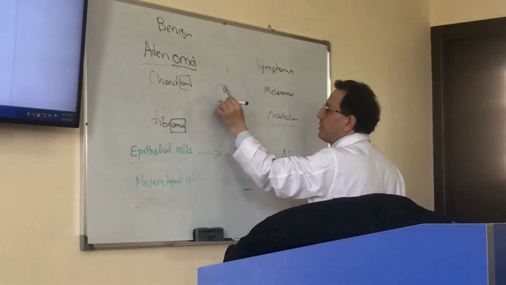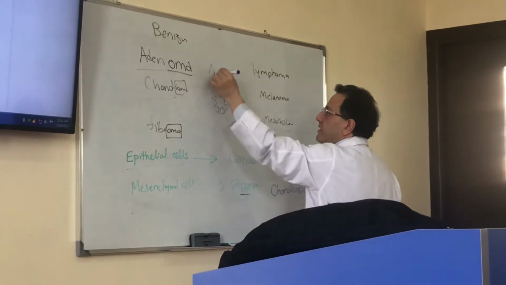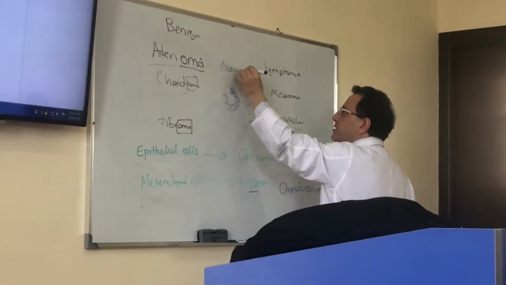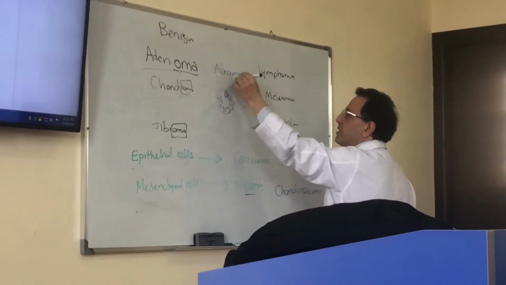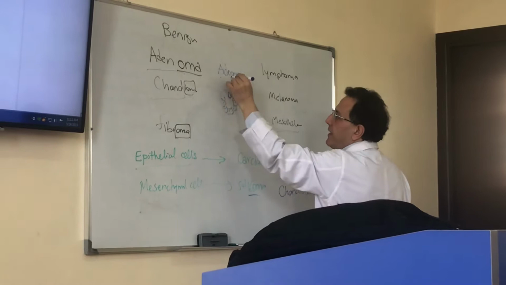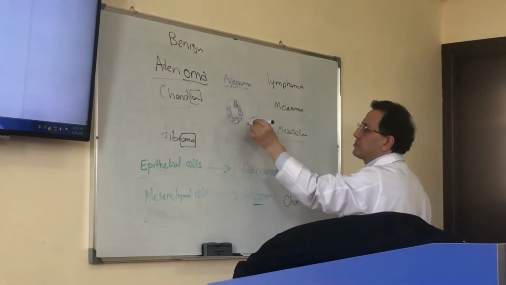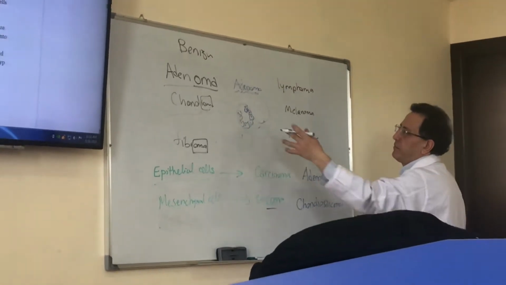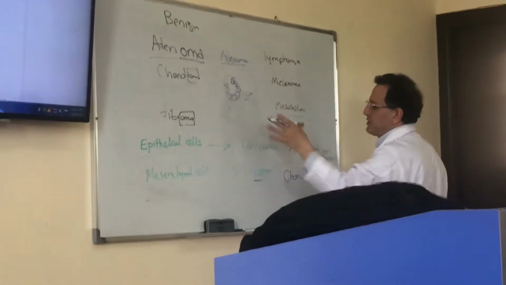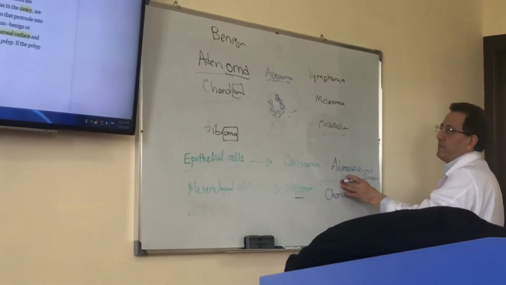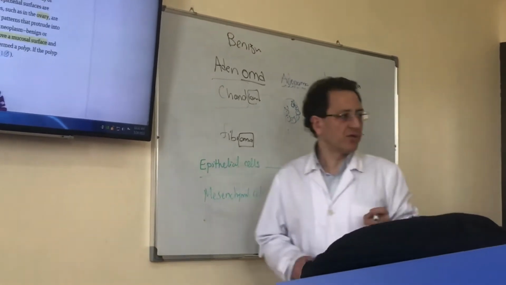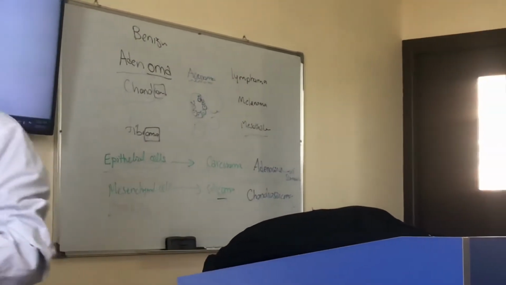When we say adenoma, it means that it's a benign tumor composed of epithelial cells, and it makes glandular structures. The malignant counterpart of adenoma is called adenocarcinoma. So when you hear the word adeno, it means that it has glands.